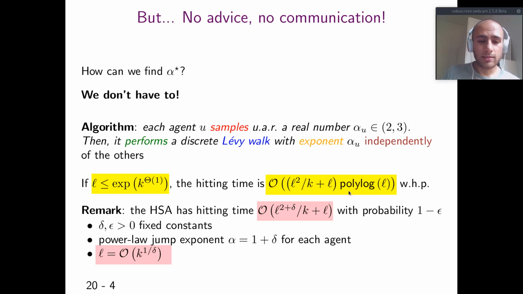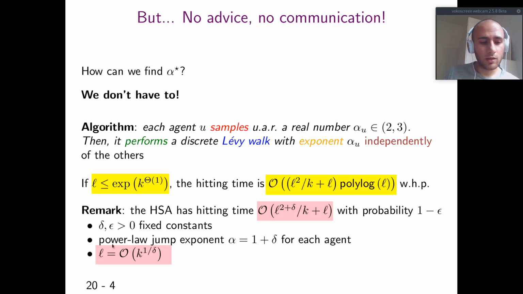When we compare this result to that of the harmonic search algorithm, we see that the lower bound is matched up to this polylog factor in our case, when instead the harmonic search algorithm was a polynomial factor worse. Also the probability here is high, while there it was only constant.